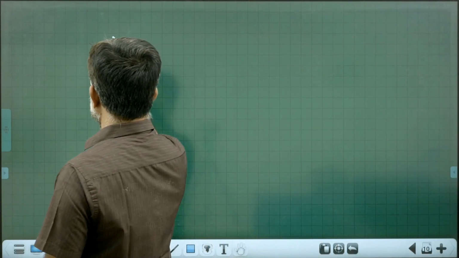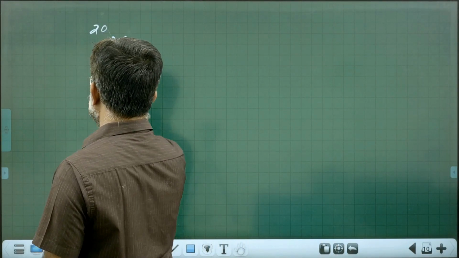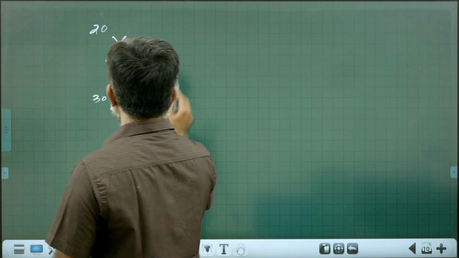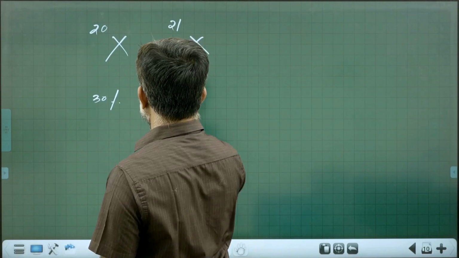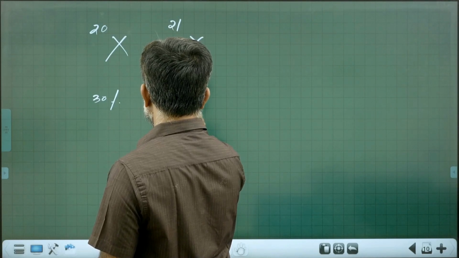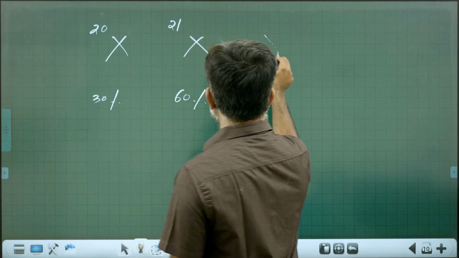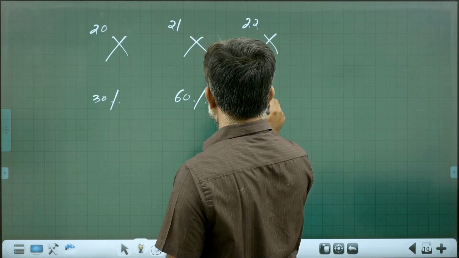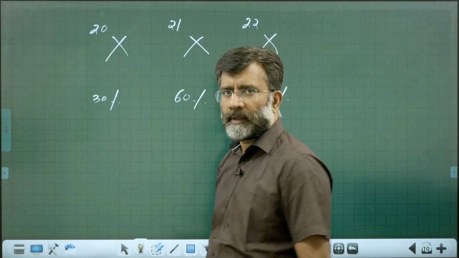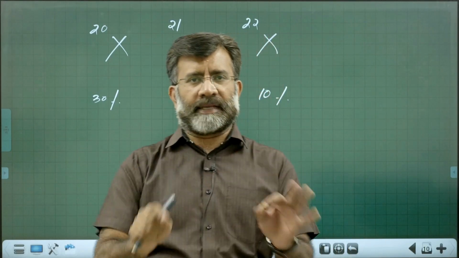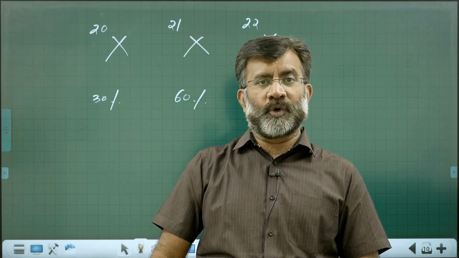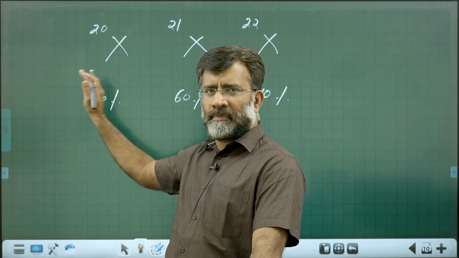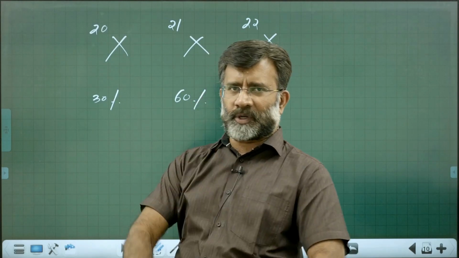Suppose you have an element X with atomic mass 20, which is available 30%. And you have the same X with 21, which is available, say, 60%. And another isotope X with 22, which is how much? 10%. Imagine an element X which has isotopes. What is meant by isotopes? Same atomic number, different mass number. That is called isotopes.